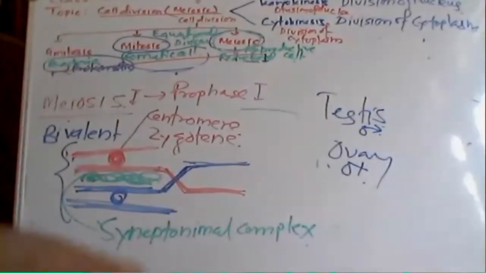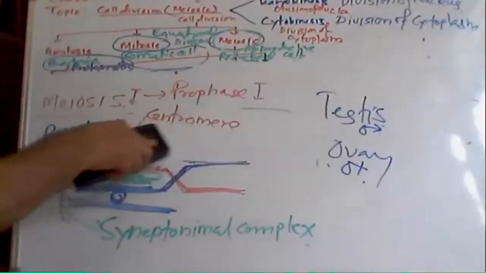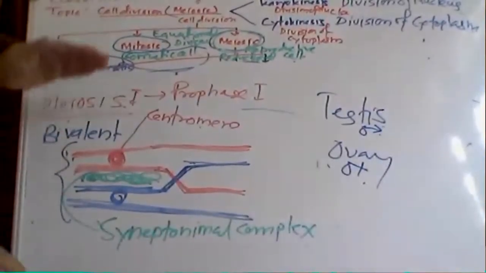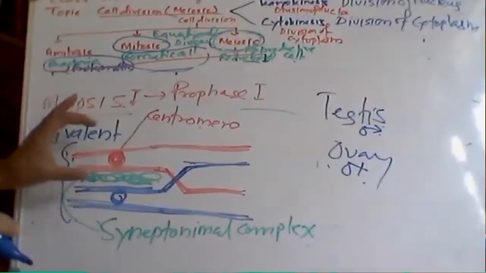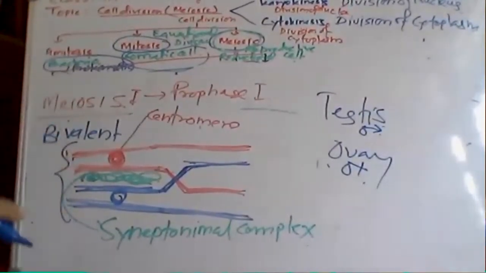So I am going to explain now the pachytene stage. So what happens in the case of pachytene? You can observe with the help of this diagram. Okay, so what is happening: there is a bivalent of two chromosomes, meaning four chromatids,